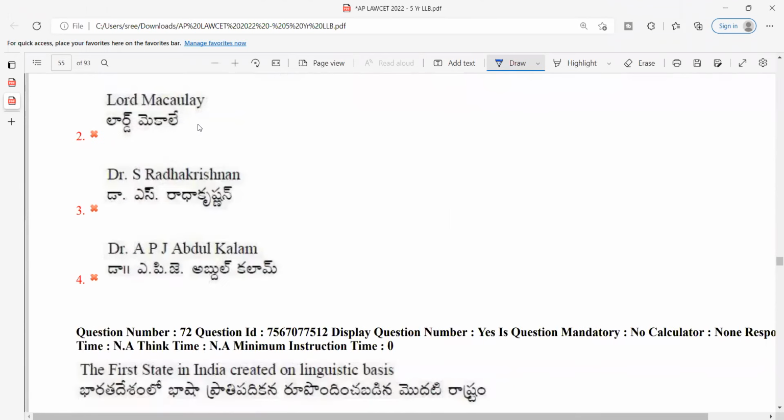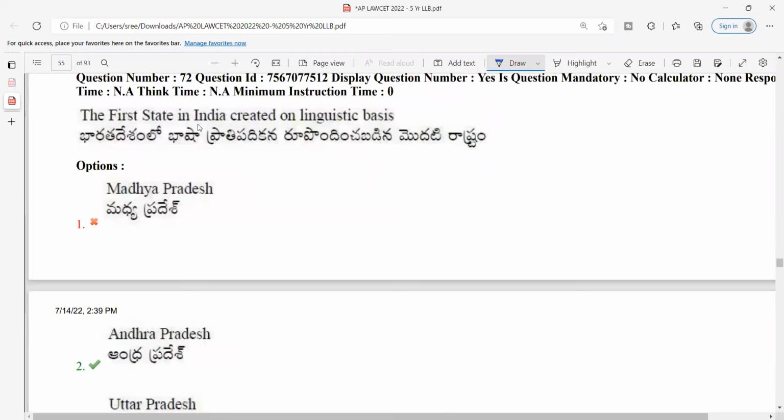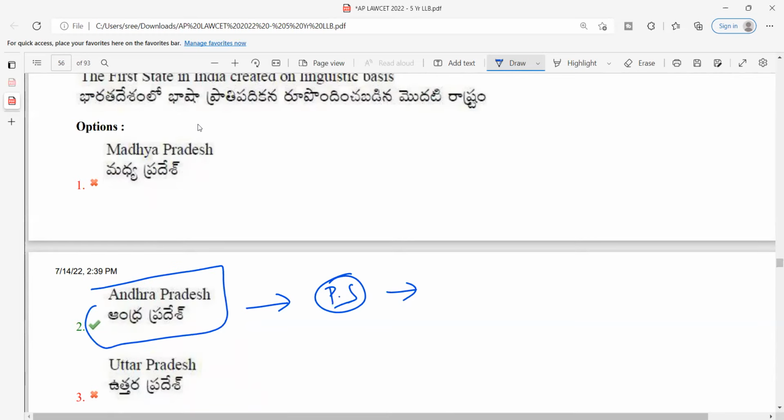The first state in India created on a linguistic basis is Andhra Pradesh, after the hunger strike of Mr. Potti Sriramulu. I discussed it when we were talking about union and territory. Potti Sriramulu made a hunger strike, after which the state of Andhra Pradesh was created. If you remember, after independence there were certain committees, the SK Dhar Commission and also the JVP committee.